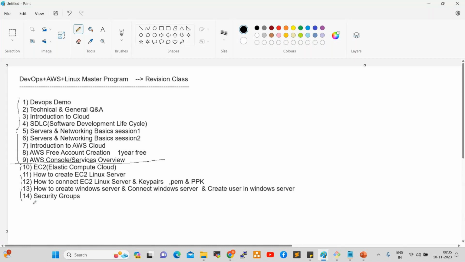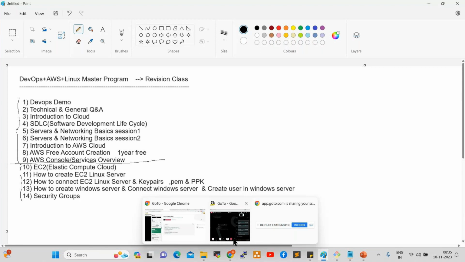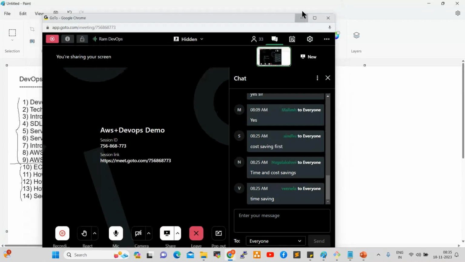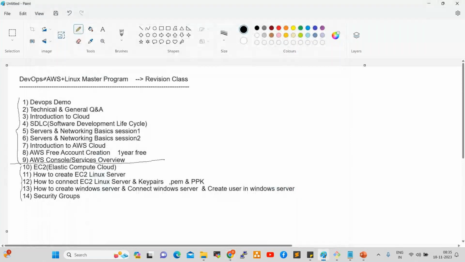Before going to this, does anyone have any questions? The batch is already formed. 53 members are available in the DevOps group, and 5 members in the AWS group. We combined both batches, DevOps and AWS. People who opted for DevOps plus AWS plus Linux, 53 members, are in the WhatsApp group. Only 5 members opted for AWS only.